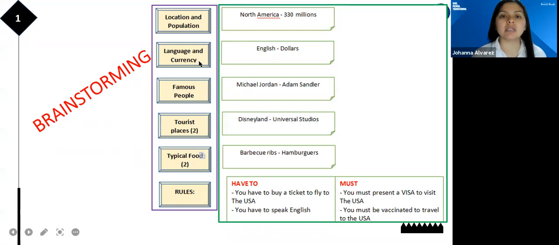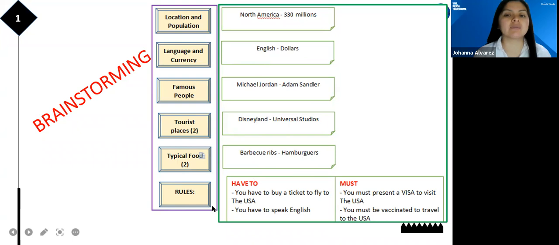Language and currency, right? English, of course, and dollars. Famous people I considered, yes, Michael Jordan and Adam Sandler. Yes. Let's continue with tourist places. Disneyland and Universal Studios. Typical food, barbecue ribs and hamburgers.